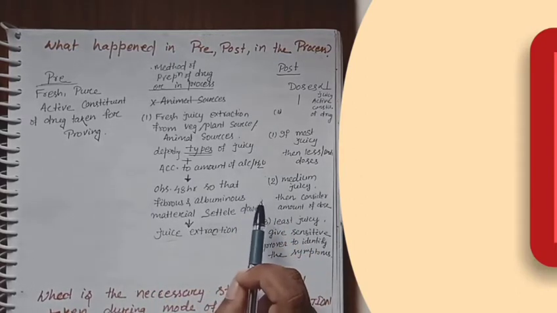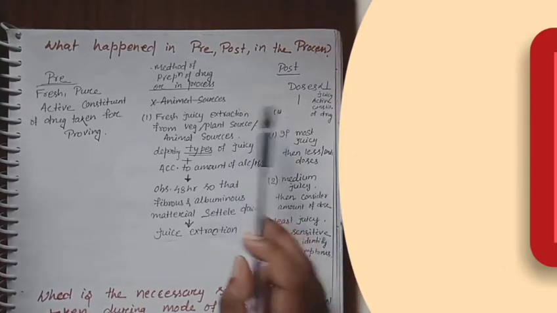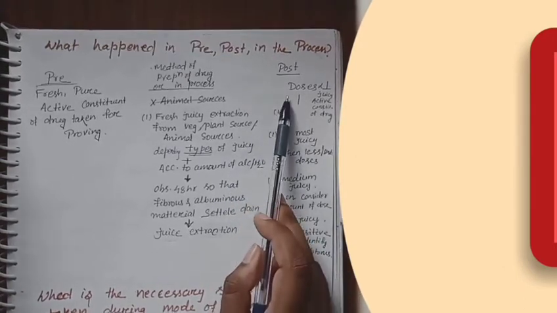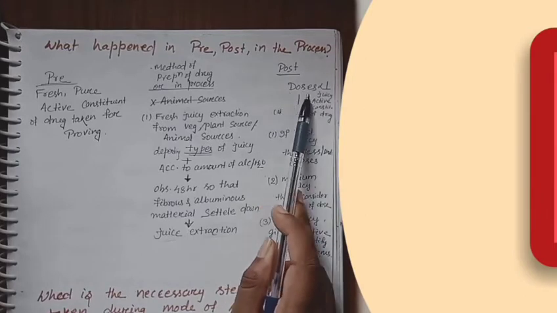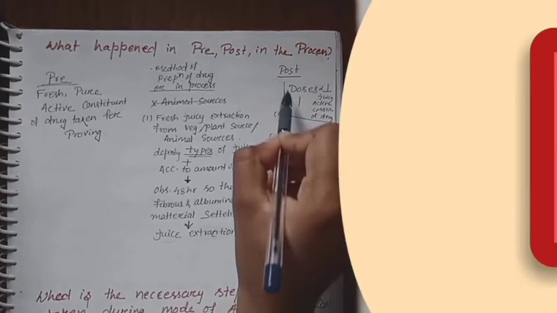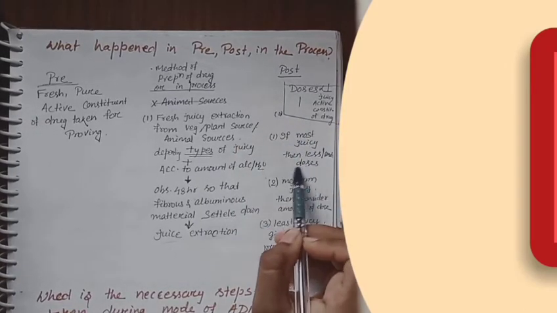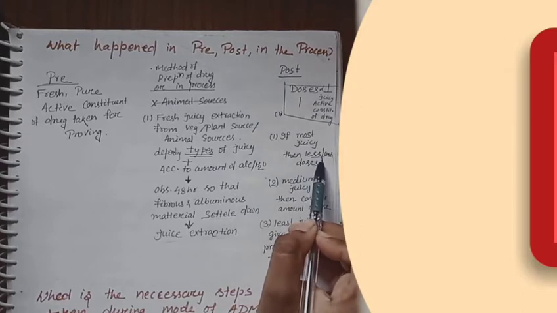After the extraction, how do we administer? That is our post. In the post, the dosage is inversely proportional. That is our principle. If the drug is most juicy, then the dosage should be given in a small amount.